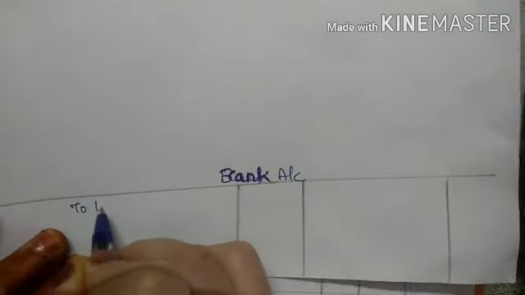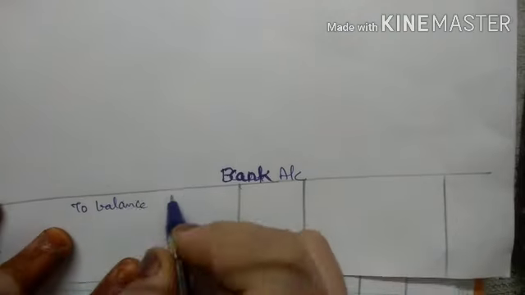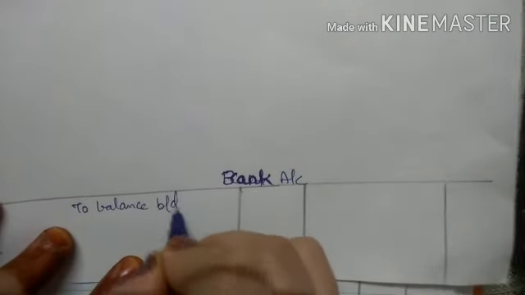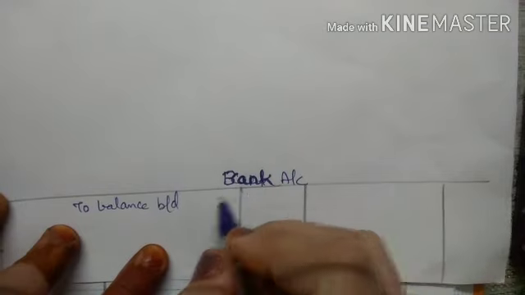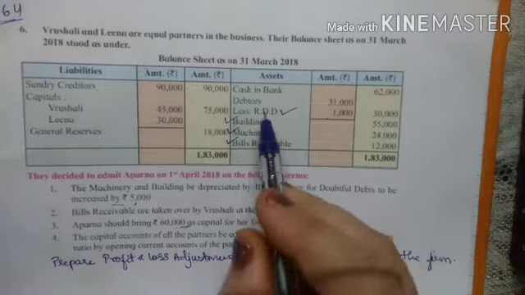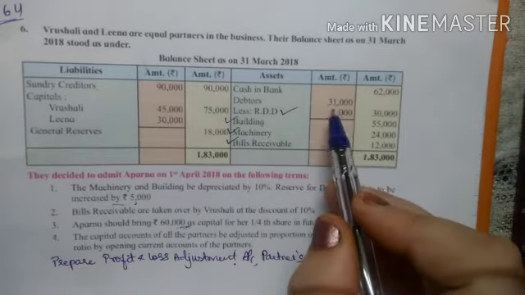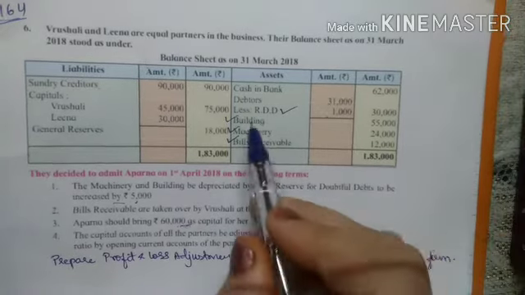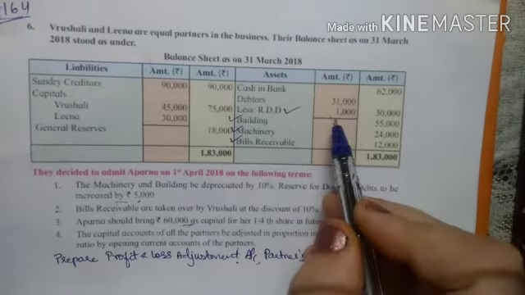So on the debit side, to balance brought down, and here the balance was 62,000. This was the opening balance. See the next item is debtors. In inner column it is given as 31,000 less RDD 1,000, right?